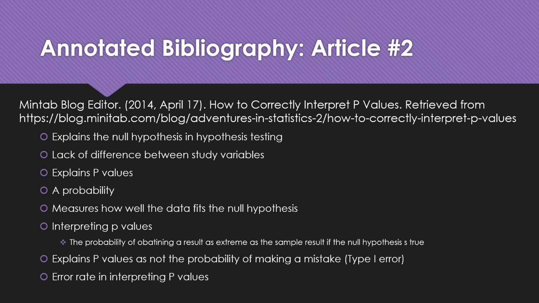The author further indicates that, from a technical perspective, a p-value is a probability of obtaining a result as extreme as the sample, if the null hypothesis holds true. The article concludes by covering the error rate, in which the author is keen to explain that the p-value should not be understood as the probability of making a mistake, and notes that according to Silk et al.,